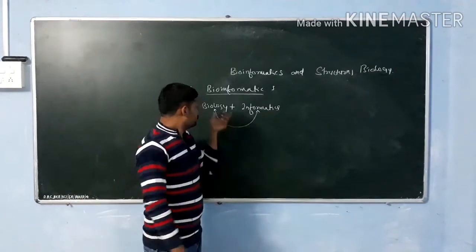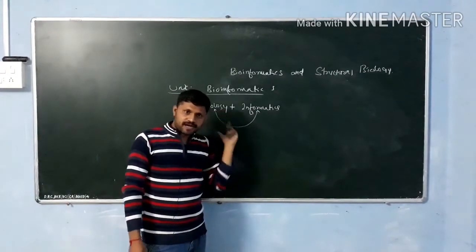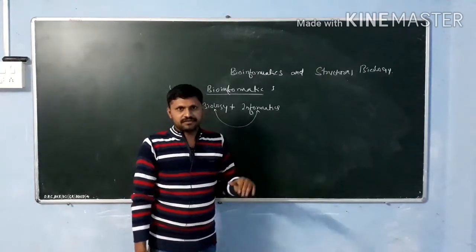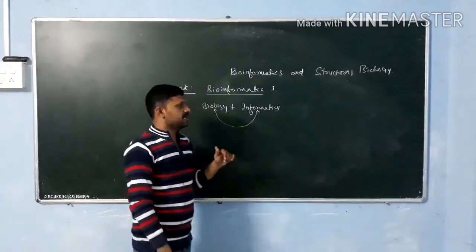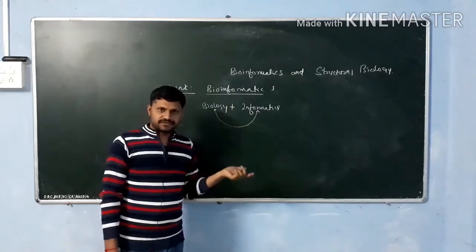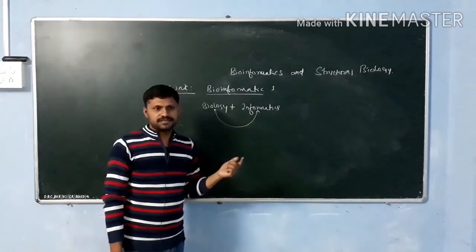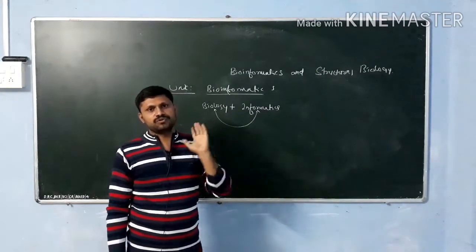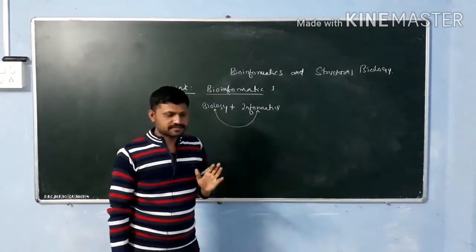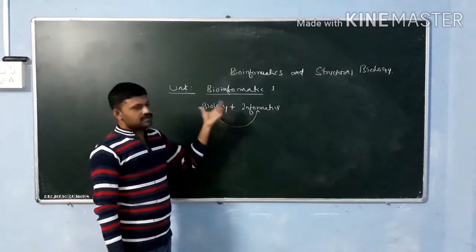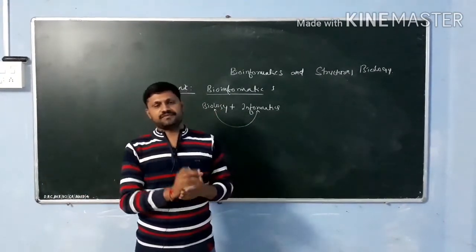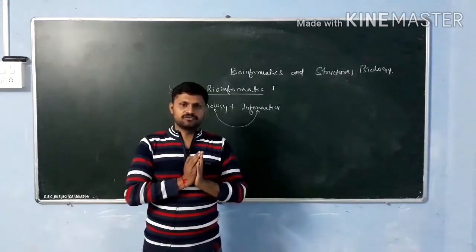But to solve the problems of biology, if we use computational methods together, then it will increase the speed of research and the speed of interpretation of biological problems through computational tools and techniques. So, that's why it is very important to integrate biology and informatics under one roof.